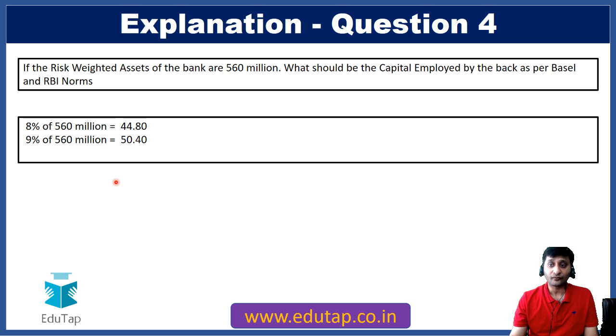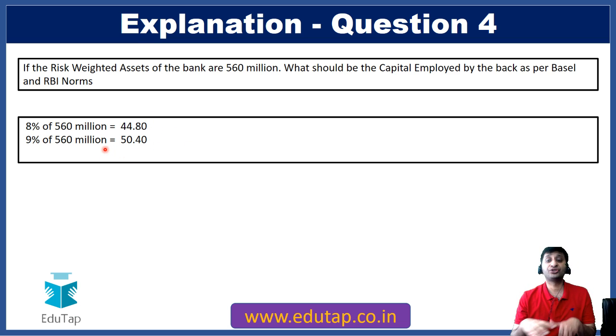As per Basel norms, your capital employed would be basically 8% of your risk-weighted assets. But as per RBI norms, which further tries to restrict the activity, it says that your capital employed should be 9% of your risk-weighted assets. So as per Basel norms, 8% of 560 million would be 44.80 million, and as per RBI norms, 9% of 560 million would be 50.40 million.